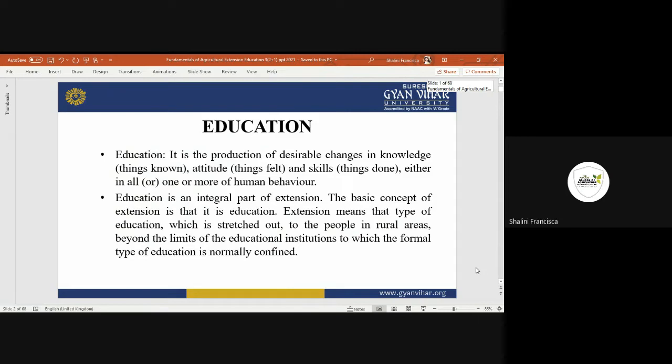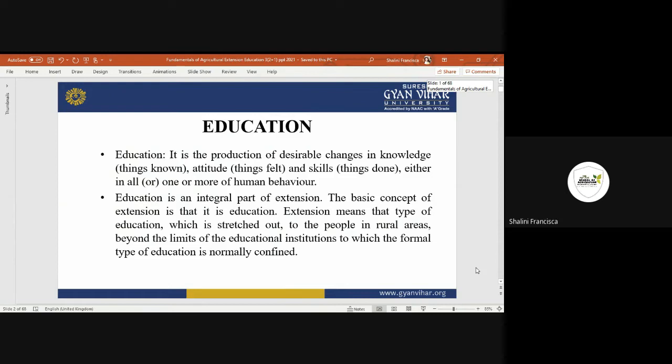All these things, knowledge, attitude, and skill, should be there in human behavior, and that is what education does. It changes overall human behavior. If a person is illiterate, he may have a very basic, traditional way of understanding the situation. But when we talk about how that traditional knowledge is going to affect the present situation, that is what education brings into the person.